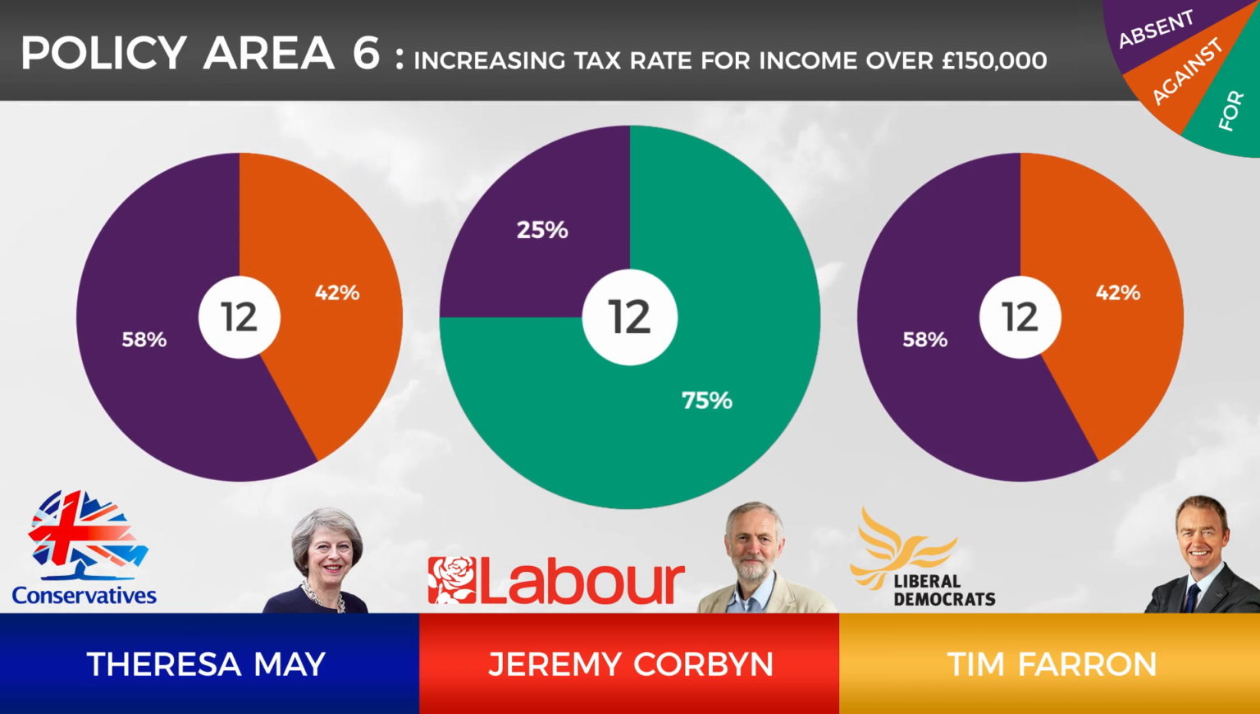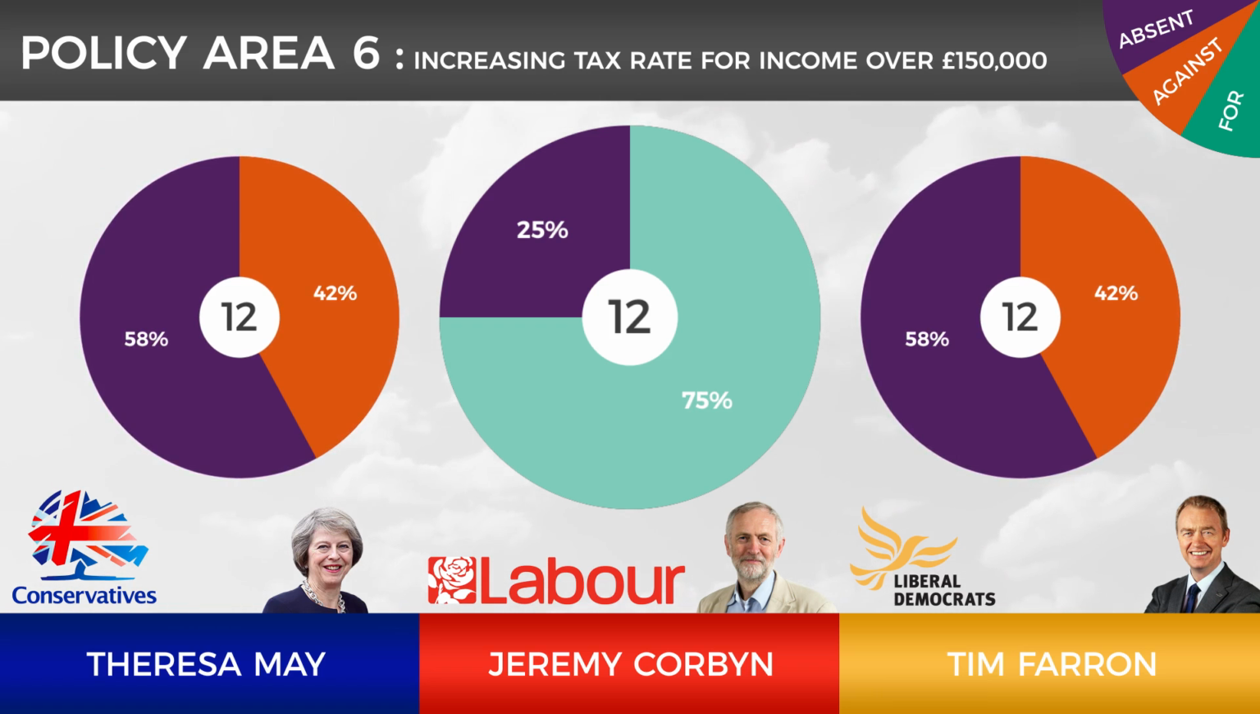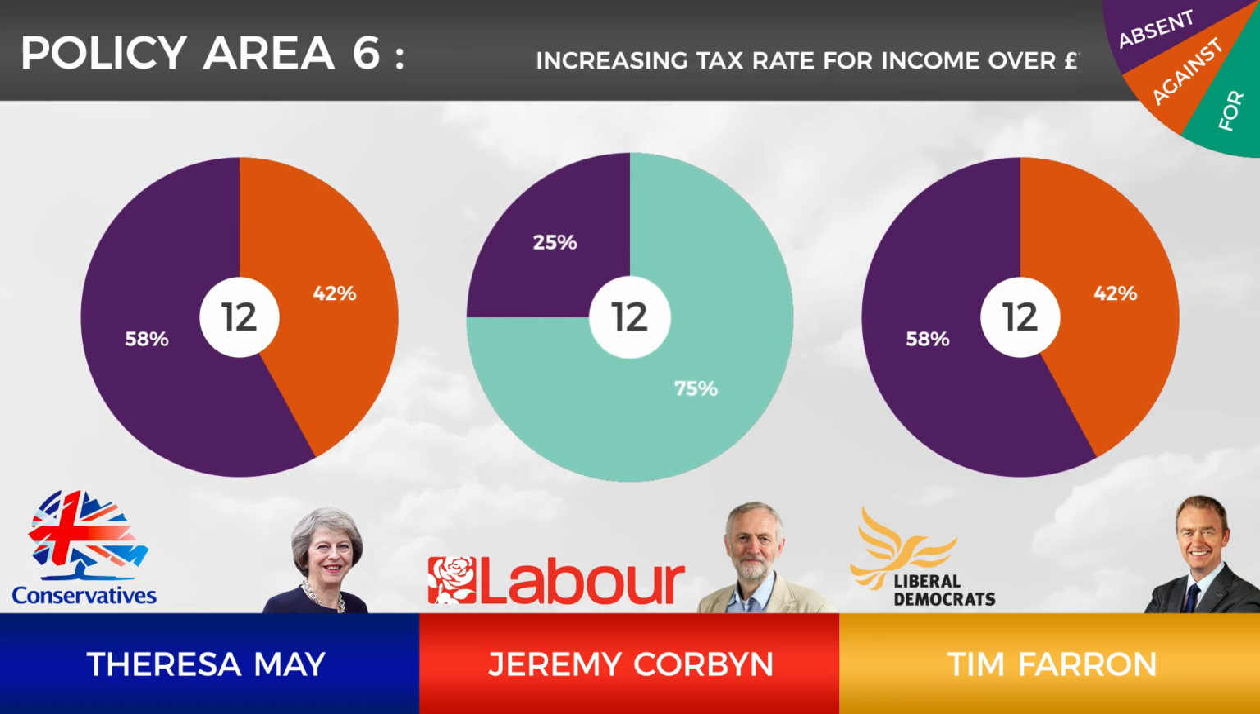In contrast, Jeremy Corbyn is a strong advocate for raising the rate of tax for high earners, having consistently voted for it. His voting turnout in this policy area is also much higher at 75%.